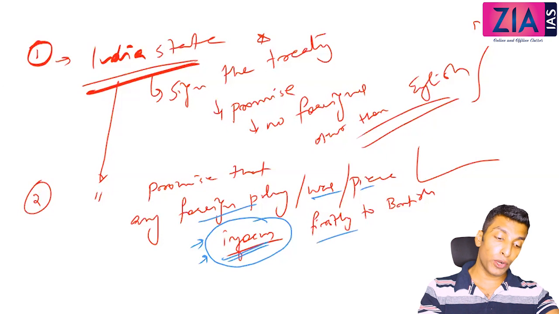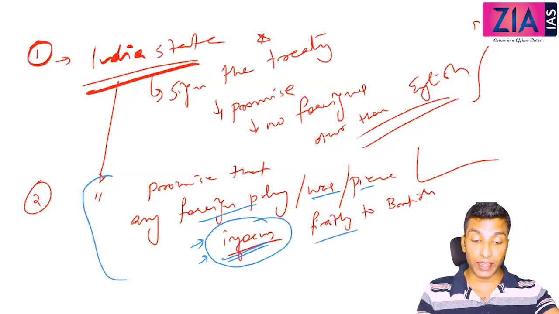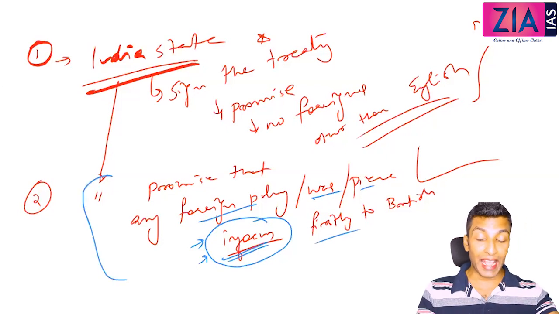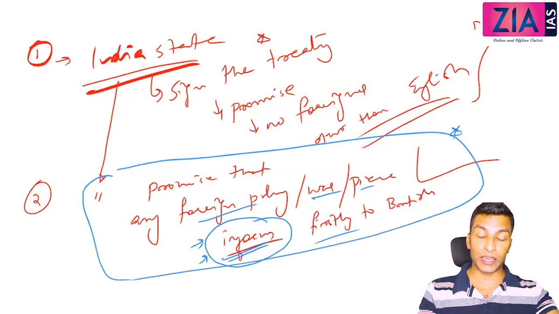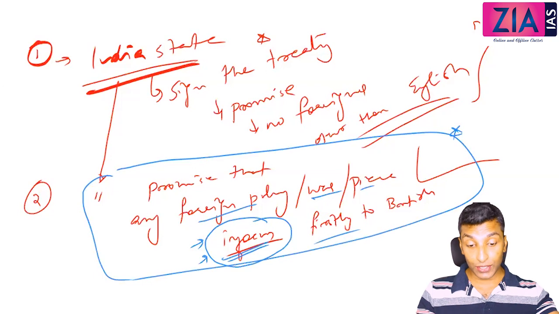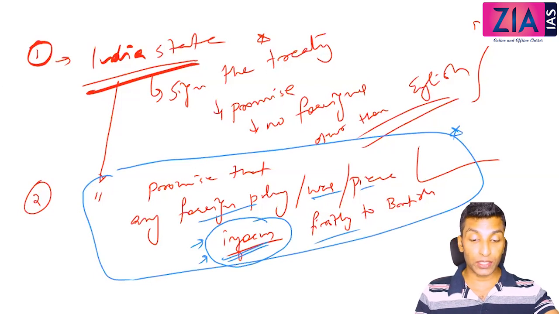So this is why I've told you, when you sign the treaty, you are effectively surrendering the sovereignty. That's the reason why Tipu went for the war. When the Mysore state was forced to sign the treaty, I've told you some states were forced to sign the treaty. Why are they forcing the states to sign the treaty? Because they don't want to spend anything for the army.